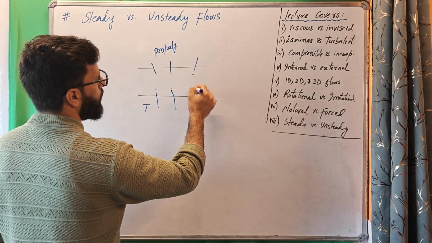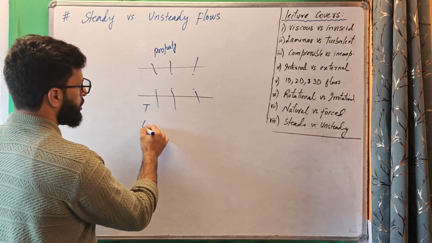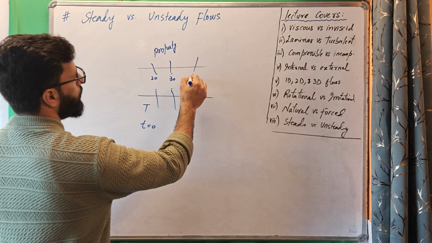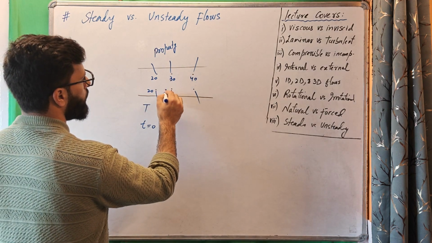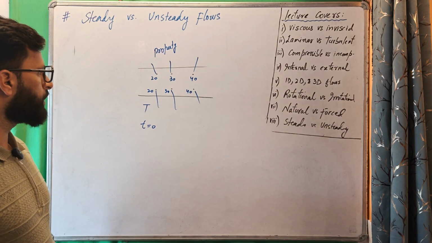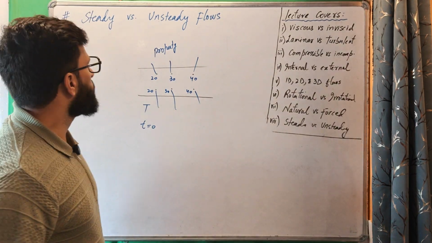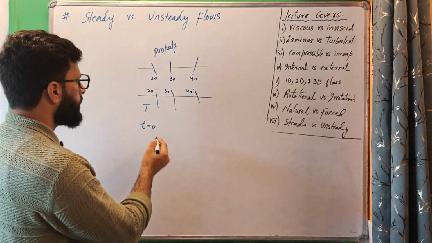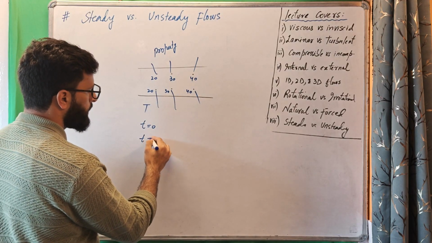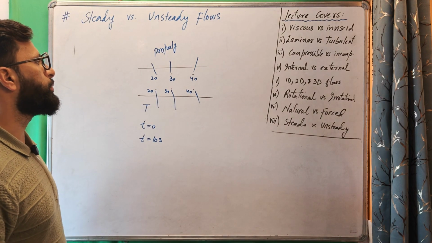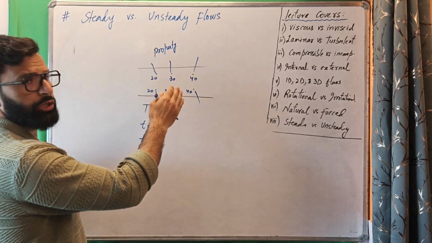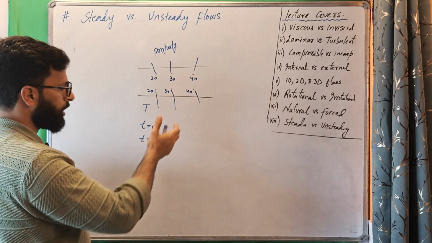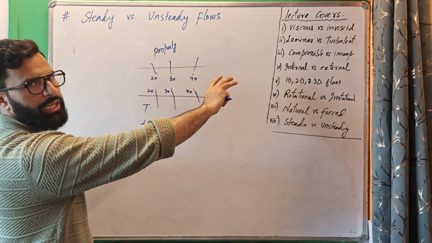Thermocouples at all these points, and suppose initially the temperature at these points is 20, 30, 40. Now the definition of steady flow is like that: a flow in which properties do not change with time. So initially we see these values. After 10 seconds we have the same values here, 20, 30, 40. From location to location it may be different, but with time it has not changed. Whatever it was at this time, after some time the values will be the same everywhere.